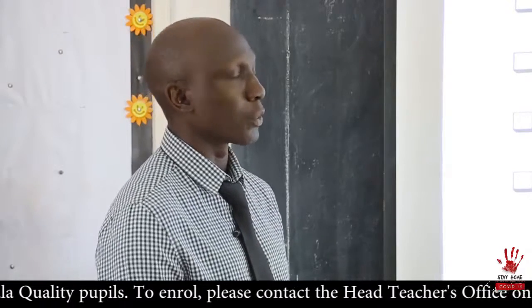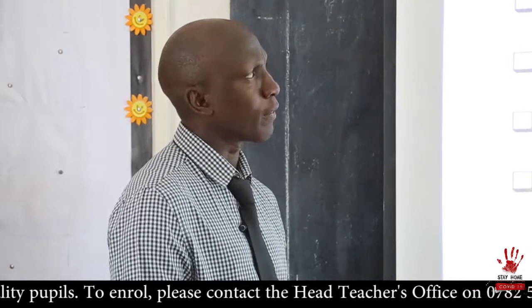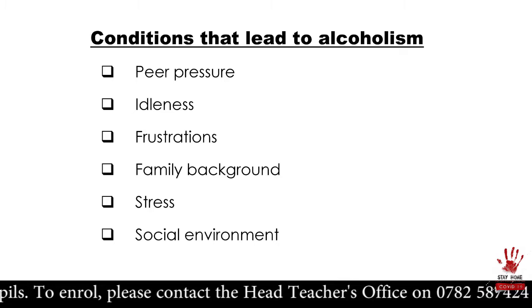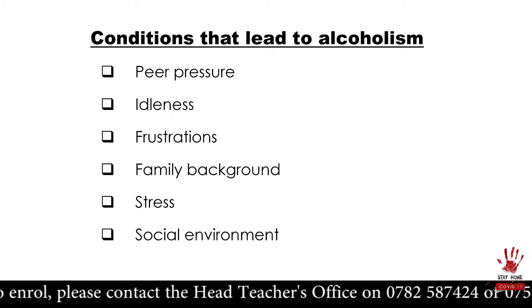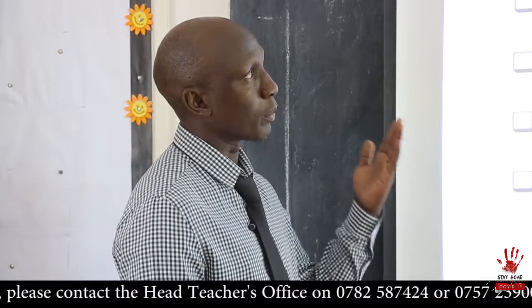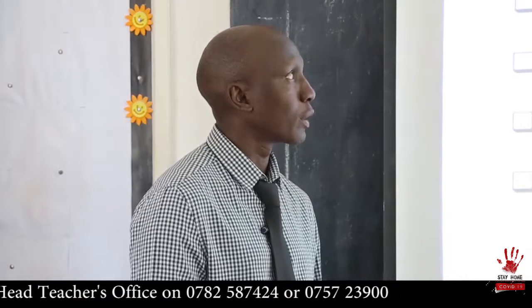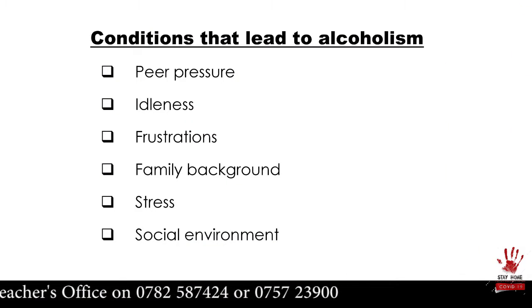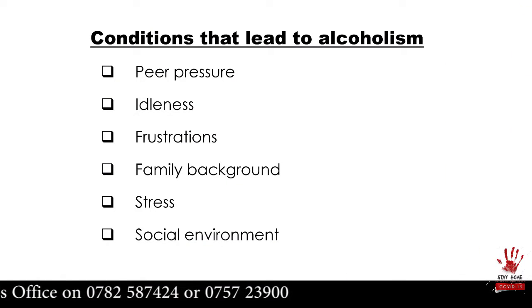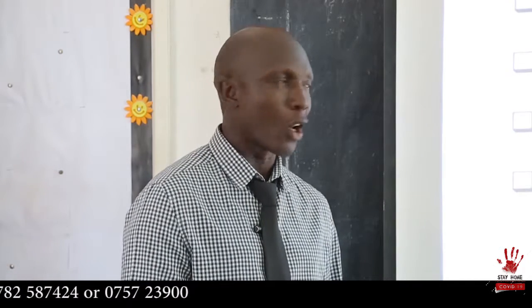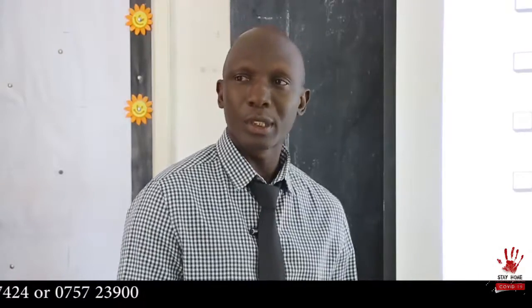Which conditions result into alcoholism? There are some factors here. One of them is peer pressure. Earlier on we talked about why people take alcohol. So some conditions that can result into alcoholism are peer pressure, idleness, frustration, family background, stress, and social environment. All these problems or conditions can result into alcoholism.